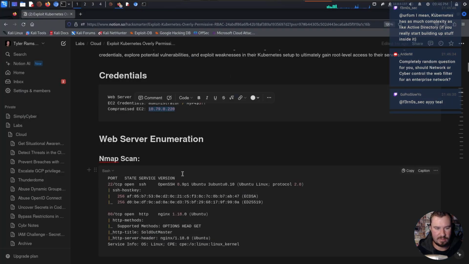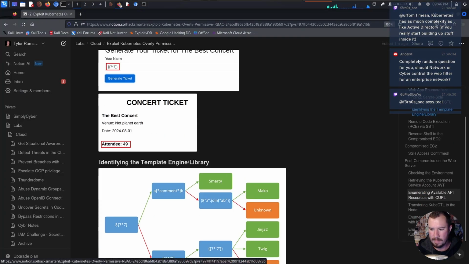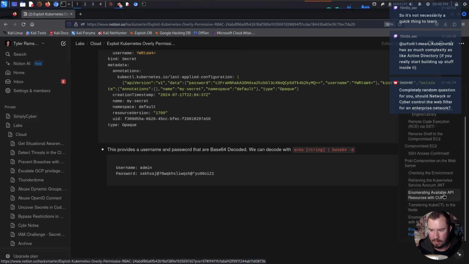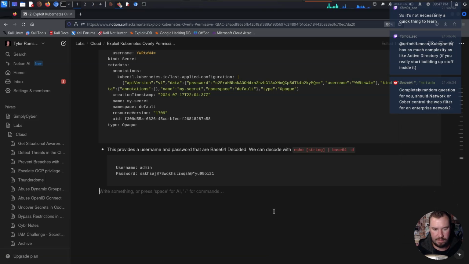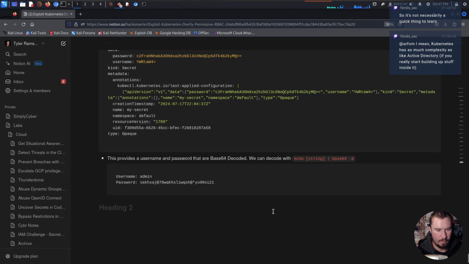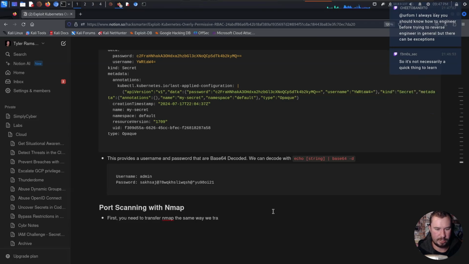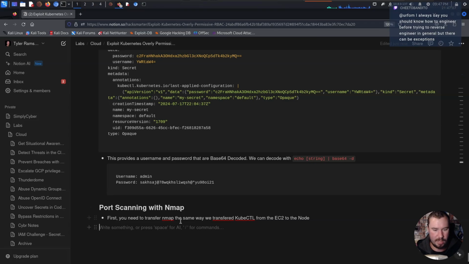I'm not going to add all the full details because we've already shown how to do a lot of that already. So we'll jump down to here. What are my notes so far? Post-compromise. You know what I want to do? We'll fix our notes later. We'll call this port scanning with Nmap. All right, first you need to transfer Nmap the same way we transferred kubectl from the EC2 to the node. Okay, that's all I'm doing for that. They can look back at the notes and figure out exactly what was going on.